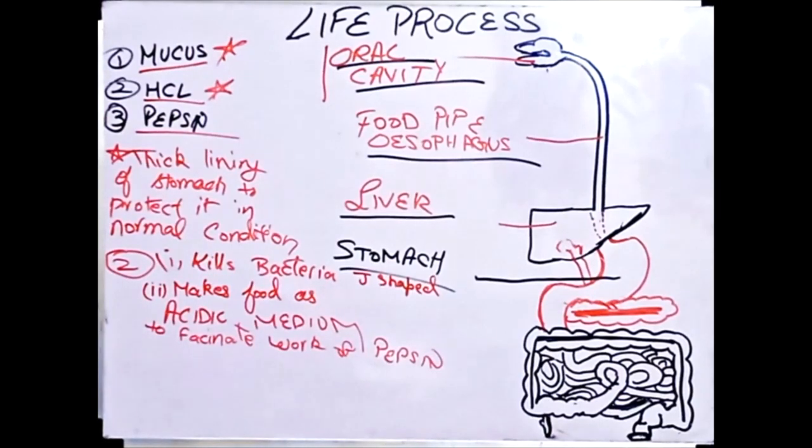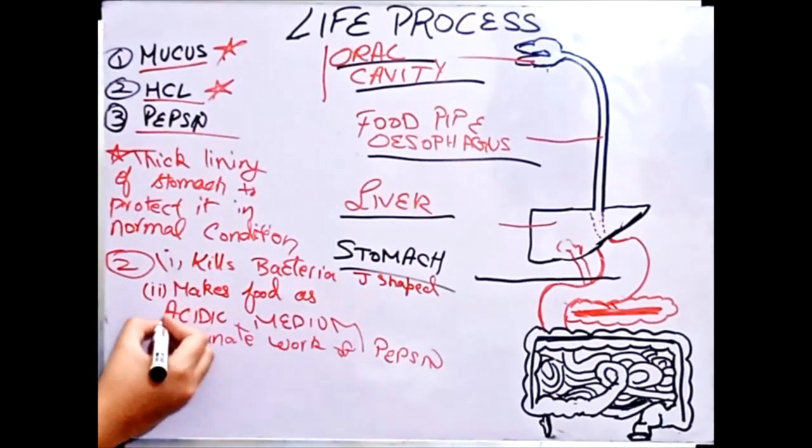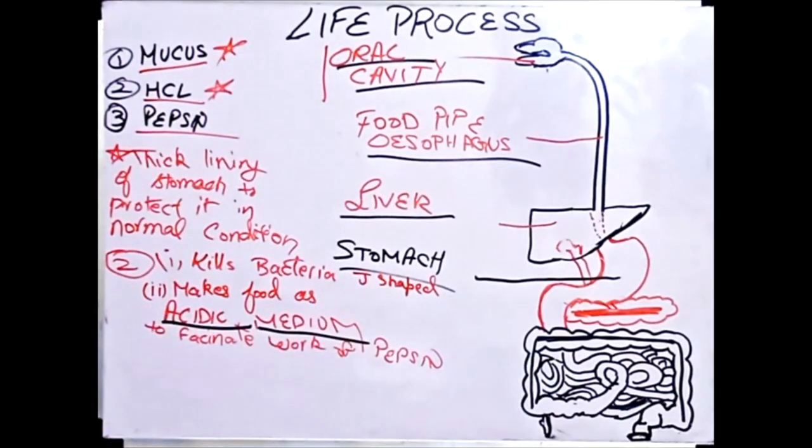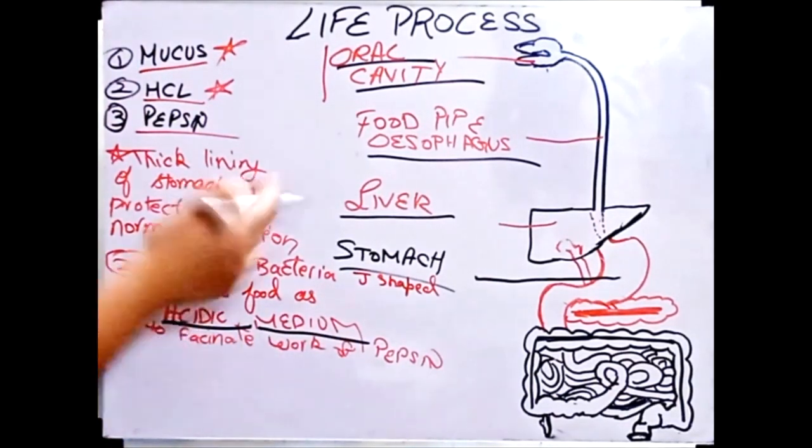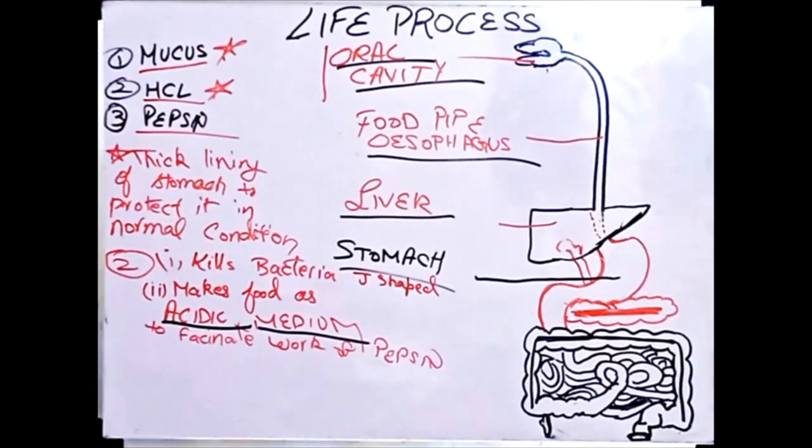What does this mean? This means that pepsin needs an acidic medium to do its work. Mucus can do its work. It will just form a lining. It will trap bacteria. It will protect our stomach. HCl will kill bacteria that is trapped by mucus, and also will make the food an acidic medium.